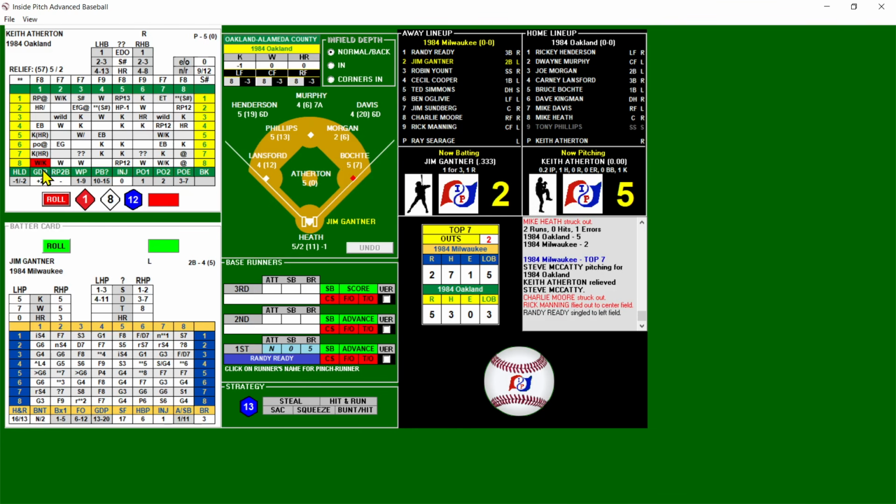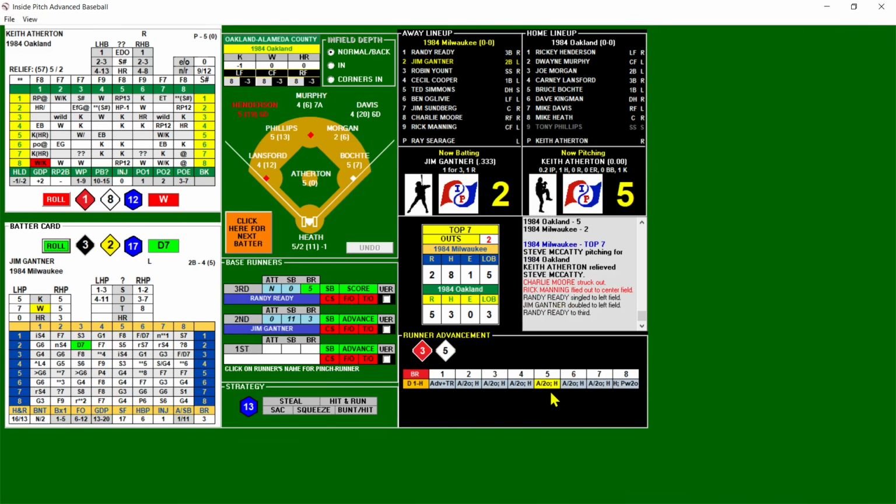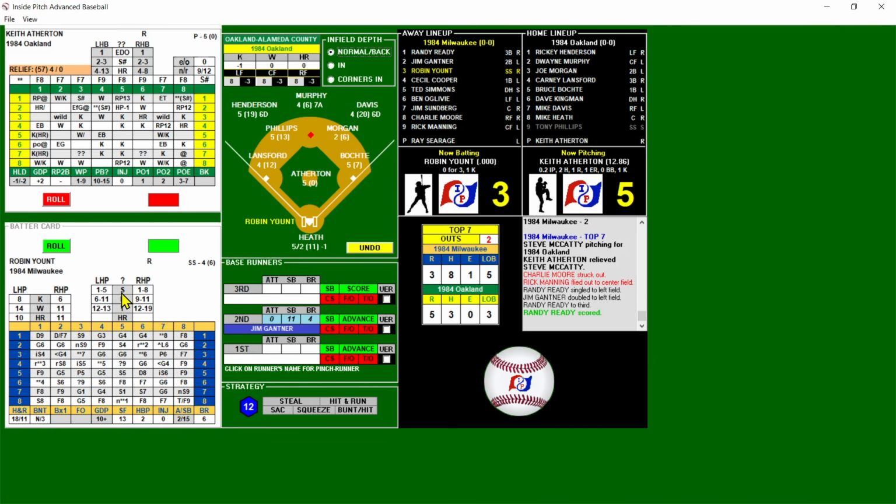And a lefty. That's a walk chance against a righty. No good. He doesn't walk enough. And there's a double to left. Double to left. And the run scores. So it is 5-3. Runner on second. 2 out. See if Atherton could get Yount. Otherwise, we'll go lefty for Cooper. Runner on second, 2 out. 5-3 A's. Wild game here.